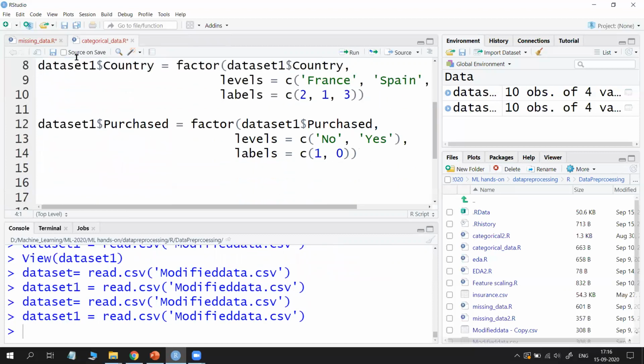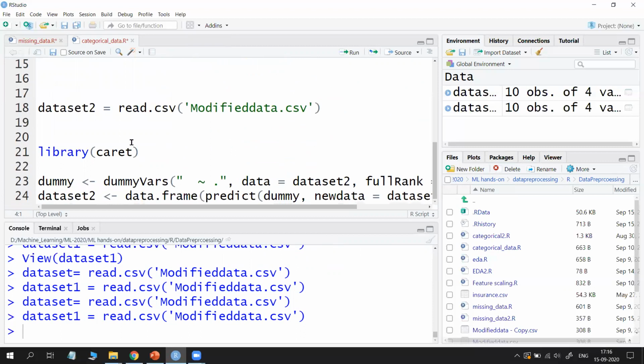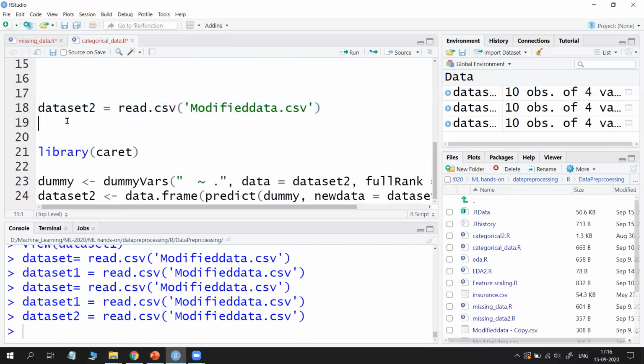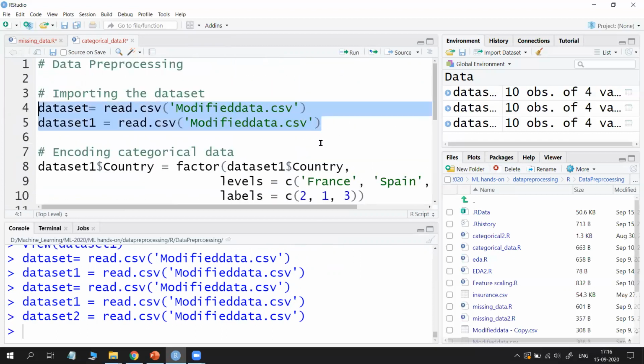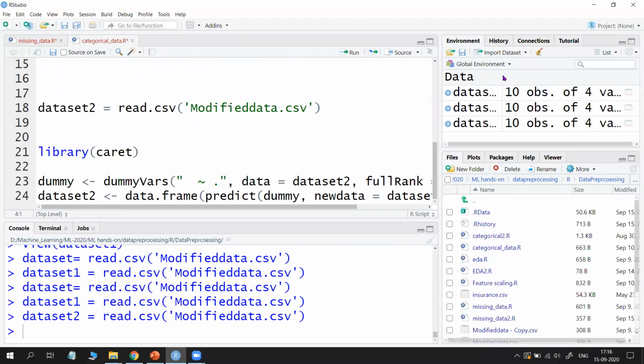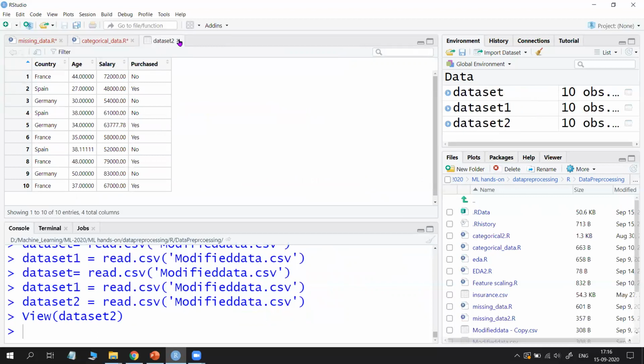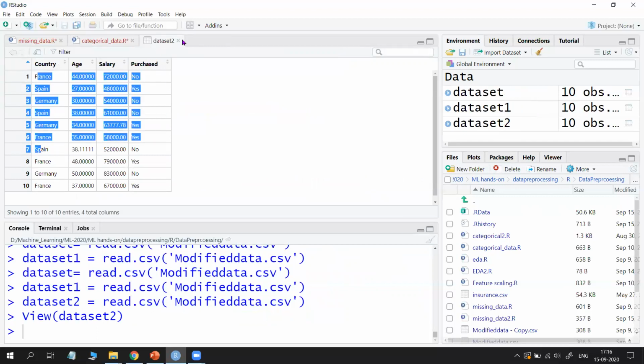I am skipping this part now, and I used this one. Of course, I will also take another variable, data set too, loading the same data, not a problem. Whatever it may be, all this is the same data set. Try to open this data set too also. You will observe it, the same one. Okay, 2 categories are there.